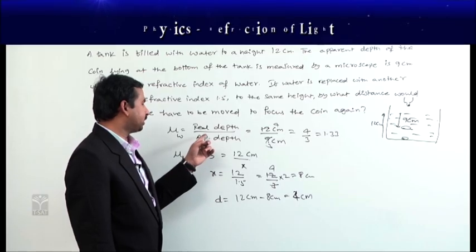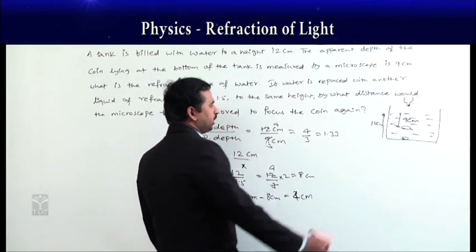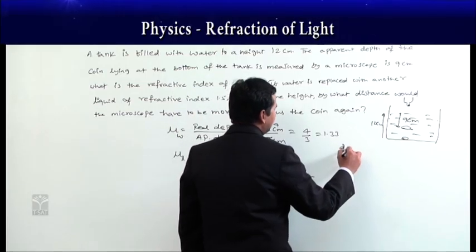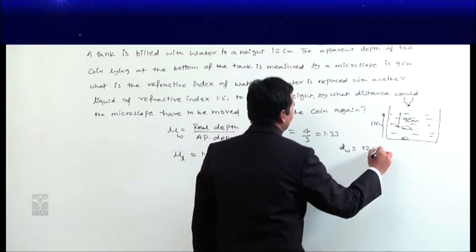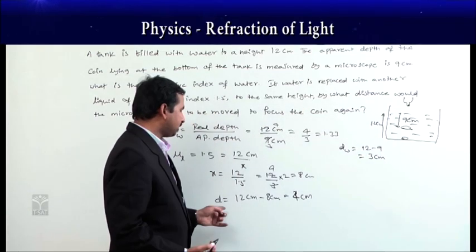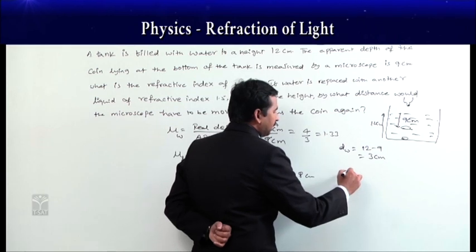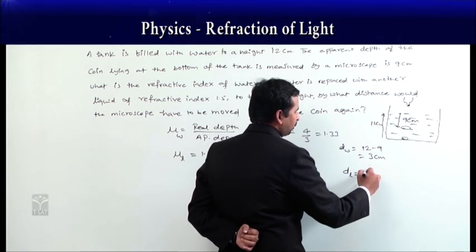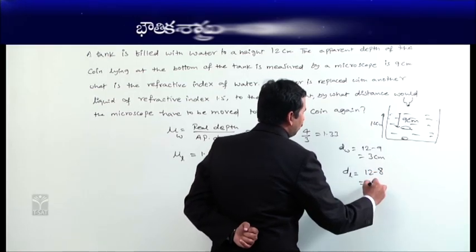Whereas for water, the apparent depth is about 9 centimeters, so the shift required in the case of water is 12 minus 9, only 3 centimeters. In the case of the liquid, the distance we have to move inside the liquid is 12 minus 8, 4 centimeters.